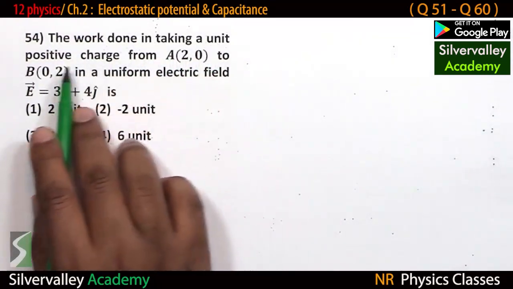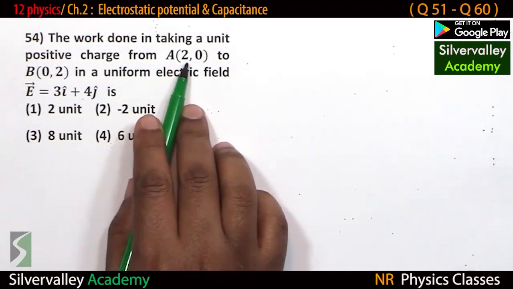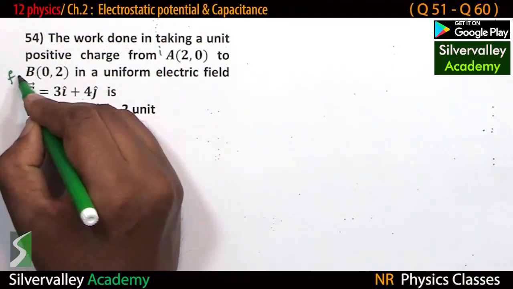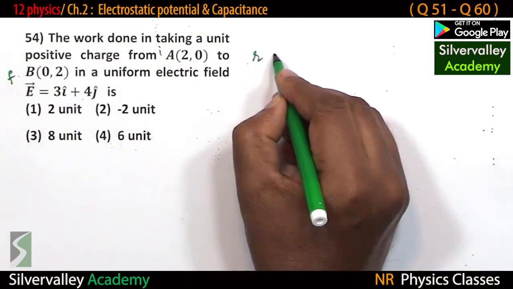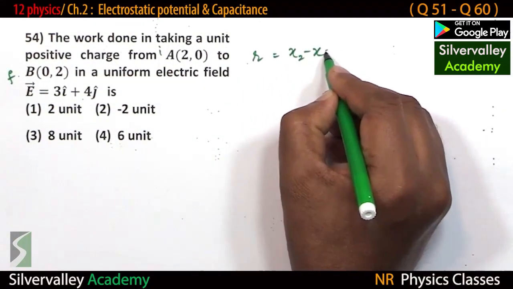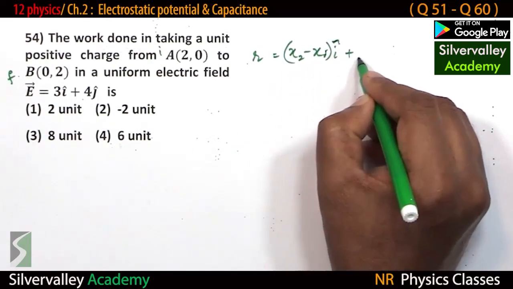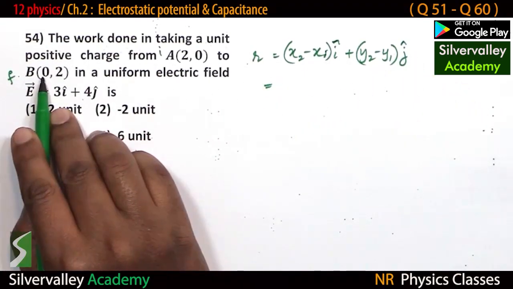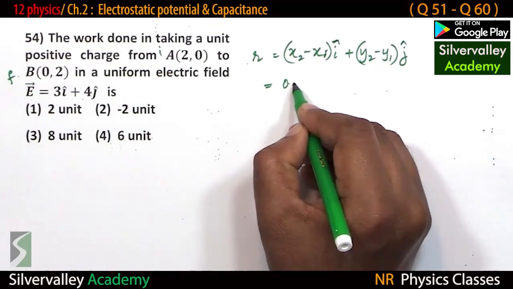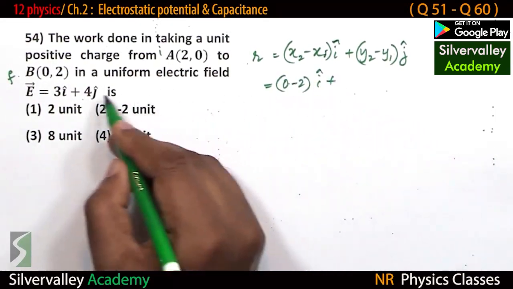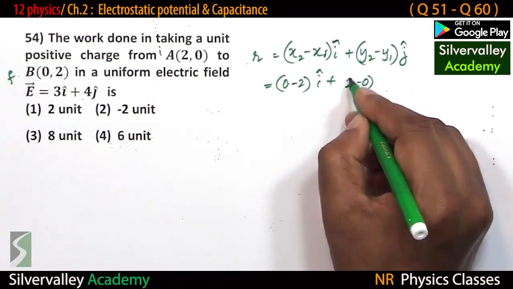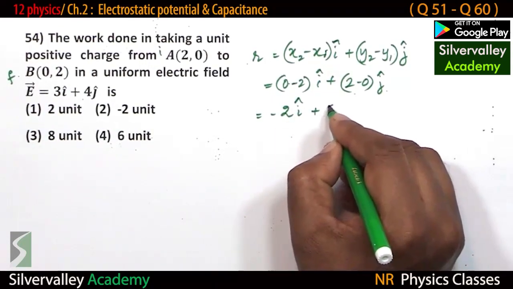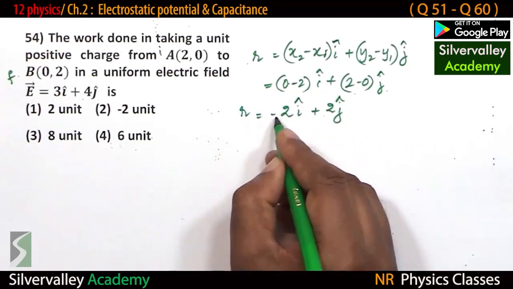The work done in taking a unit positive charge from (2, 0) to (0, 2). This is the initial position and this is the final. So what is the position vector? It is (x2 minus x1) i cap plus (y2 minus y1) j cap. That is (0 minus 2) i cap plus (2 minus 0) j cap. This turns out to be minus 2 i cap plus 2 j cap. This is the position vector.